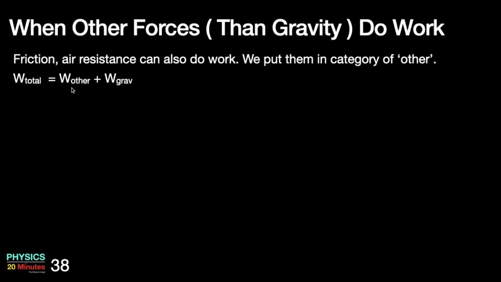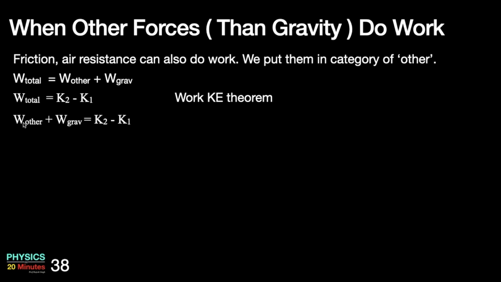Total work done will be obtained by W other plus W grav. Work done by others plus work done by gravity will give me the total work done. I can again apply the work kinetic energy theorem. Remember, the work kinetic energy theorem applies on the total work done, which is equal to K2 minus K1. So work done by others plus work done by gravity is K2 minus K1. Work done by gravity is negative change in potential.